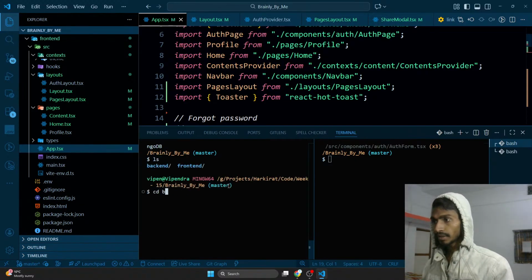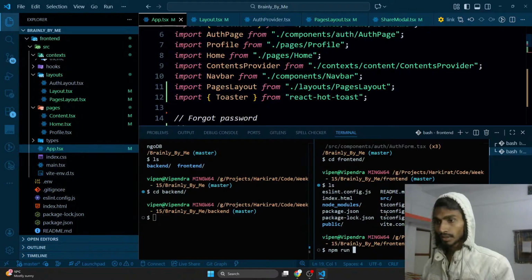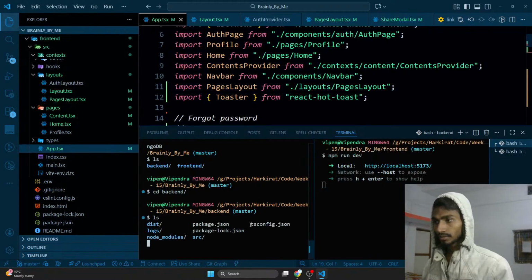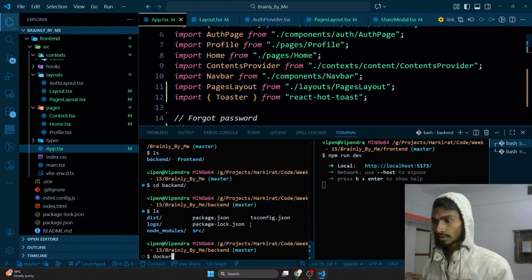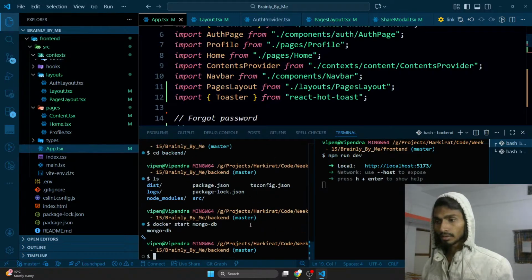ls, cd backend and cd frontend, ls, npm run dev, ls, docker start mongo, something like that.